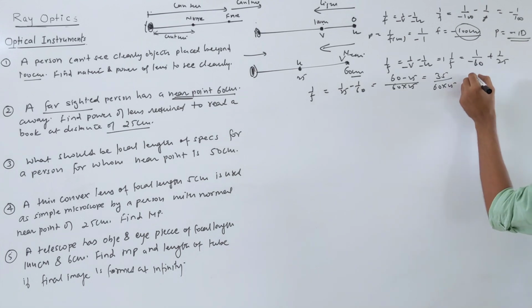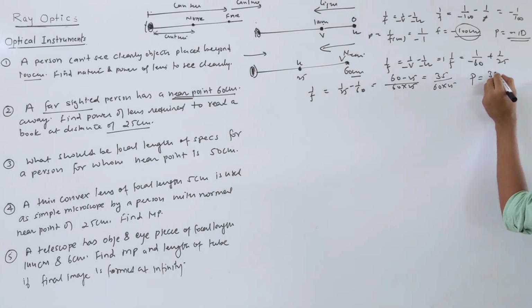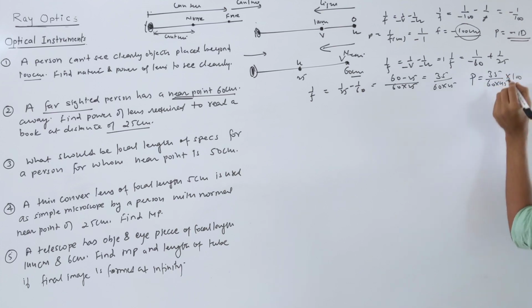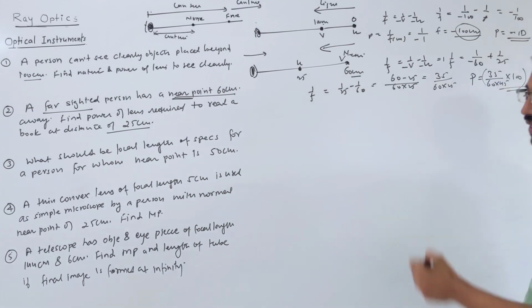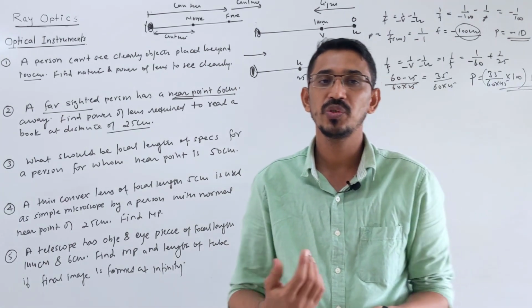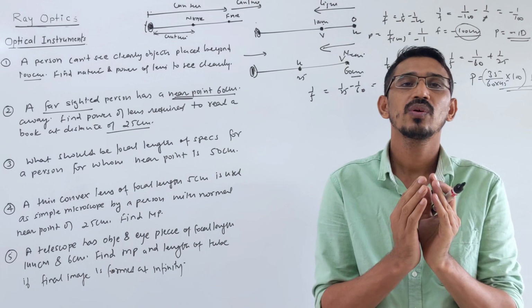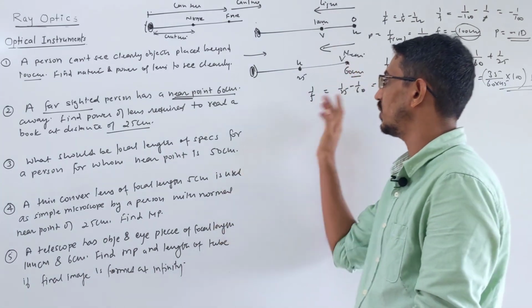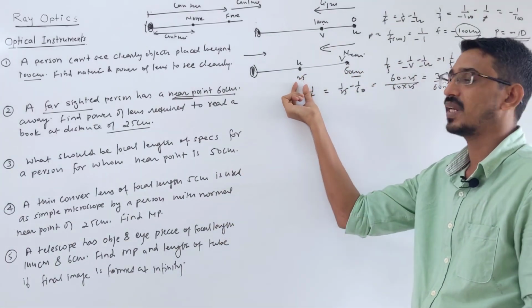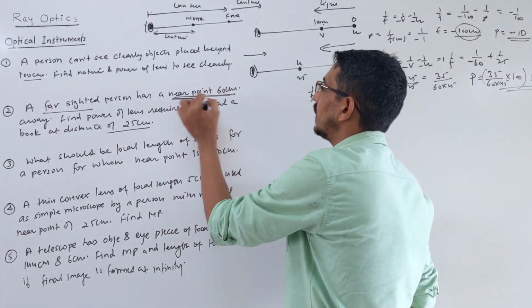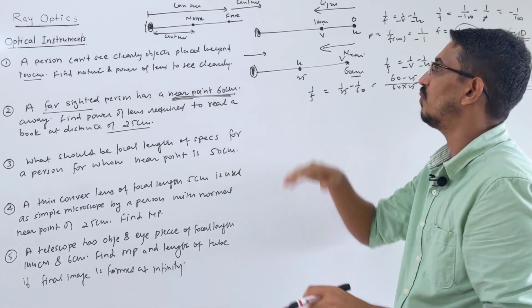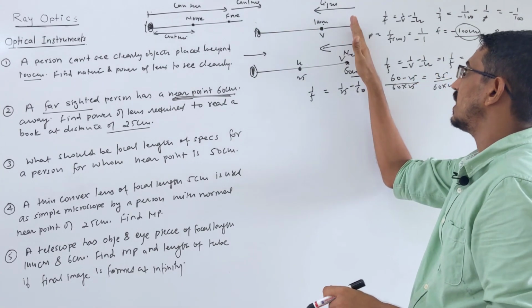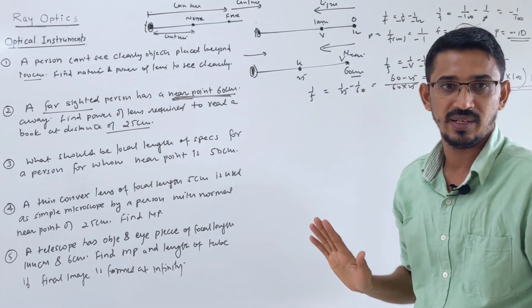That's your focal length, then you find power. I am doing it directly. Power will be equal to 35 by 60 into 45, this in centimeter, multiply with 100. That will be in diopter. You can calculate this number, I am not calculating. Positive answer, right? Positive power we need, because we need a convex lens here to remove this defect, because we cannot see near objects clearly. The near point was given. Near point means in this range, up to this point, we cannot see clearly. Far point means in this range we can see clearly, after that we cannot see clearly.